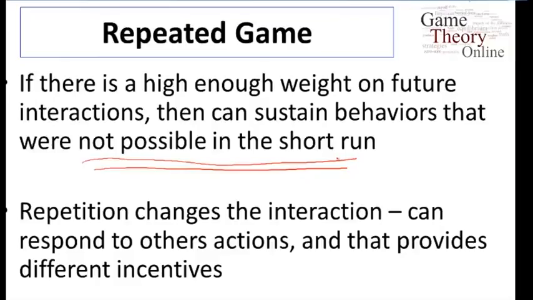So repetition changes the interaction, and it's this ability for players to respond to others' actions that gives the right incentives and allows us to sustain much better outcomes in this game than you can get in finitely repeated or single repetition of the game.